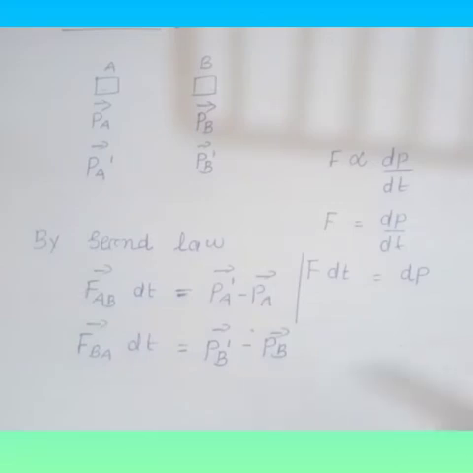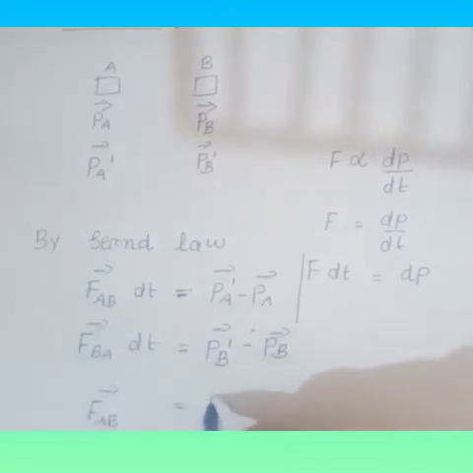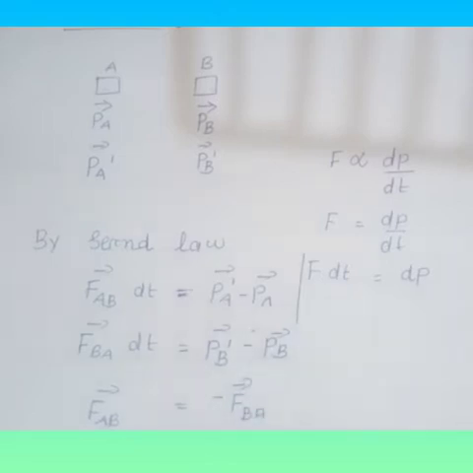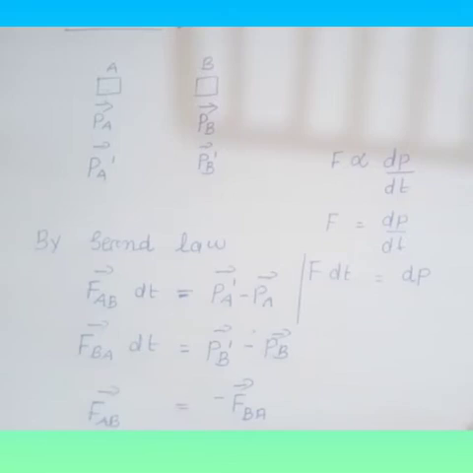Okay, and also you know that by the third law of motion, vector FAB is equal to minus of force FBA. Then you have to apply the third law of motion, that is vector FAB is equal to minus of vector FBA. Then you have to substitute these values: FAB means PA dash minus PA, which is equal to minus of PB dash minus PB.